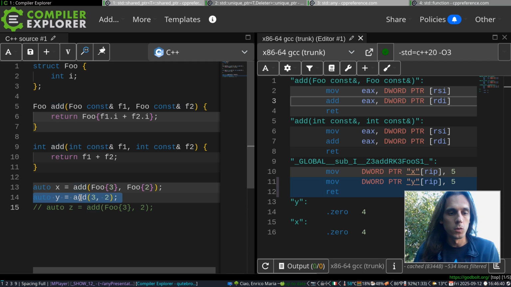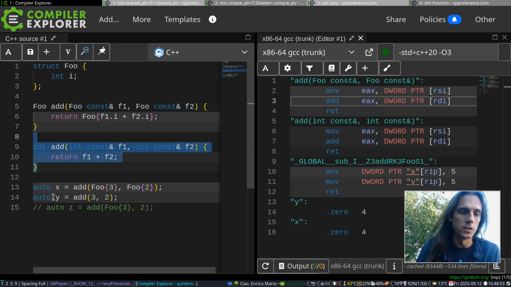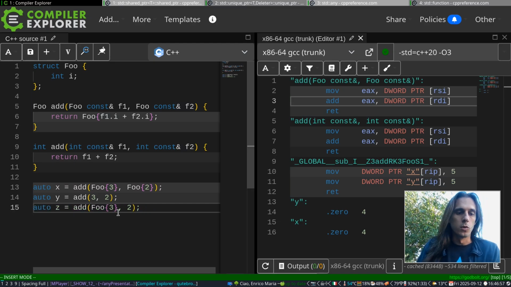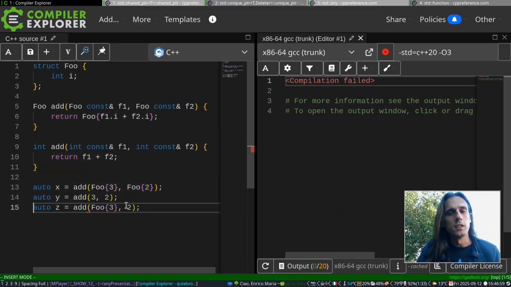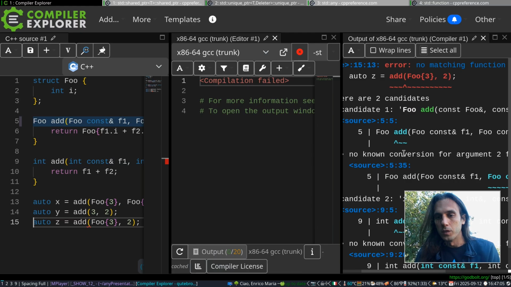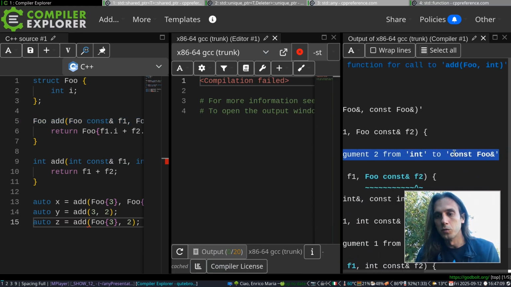In this case here I'm calling it with two ints, and the compiler is compiling this code and is doing the right thing. So the first call is resulting in calling this function, and the second call here is resulting in calling this function. And everything is fine. But if I try to call add with a Foo and an int, then the compiler will error out, and it will tell me something along the lines of no known conversion for argument 2 from int to Foo.